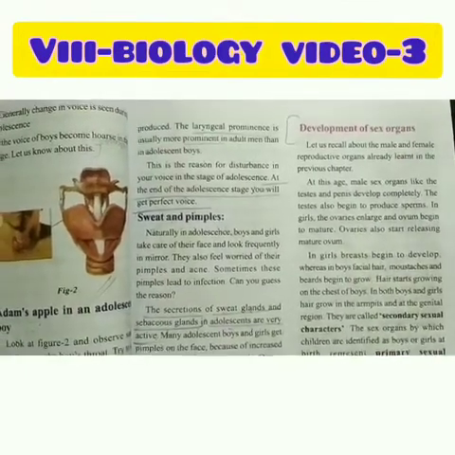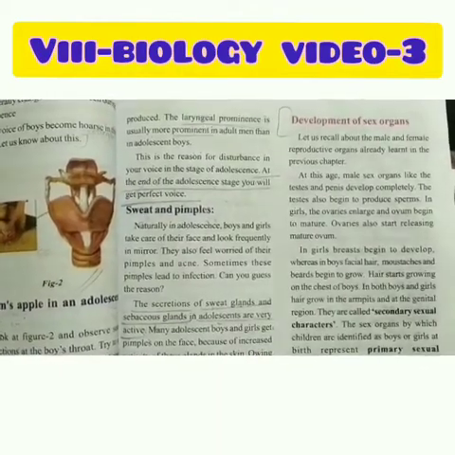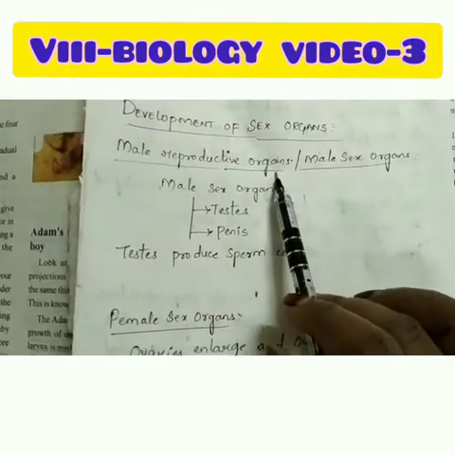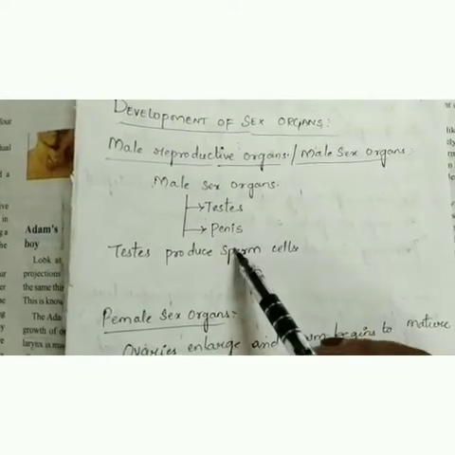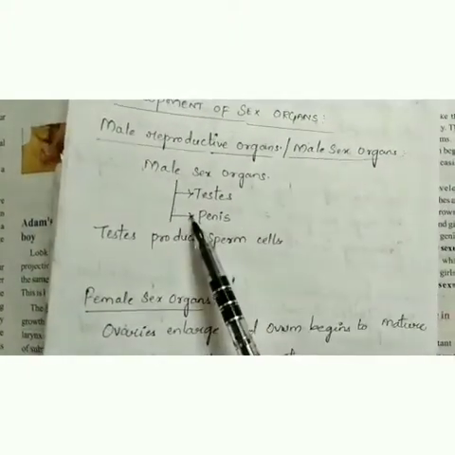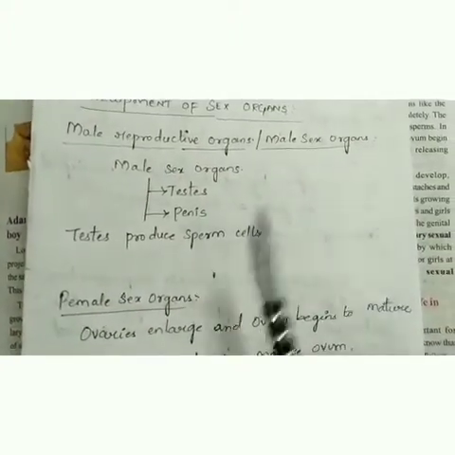At this age, male sex organs like testes and penis develop completely. See here, the male reproductive organs, or male sex organs, are the testis and penis. These are the male reproductive organs. Testis produce the sperm cells. These organs are present in males, boys.